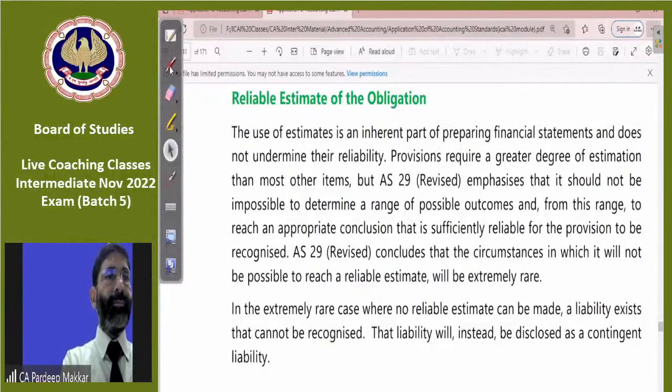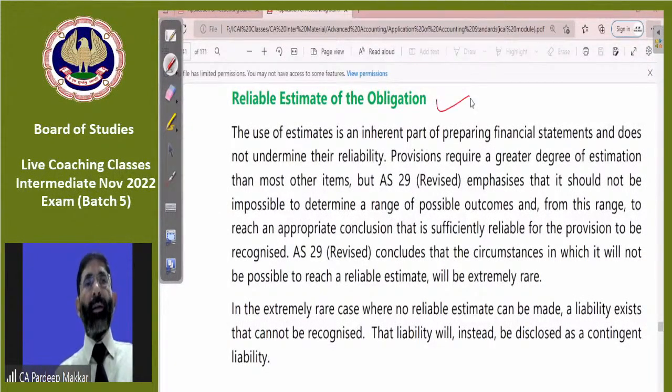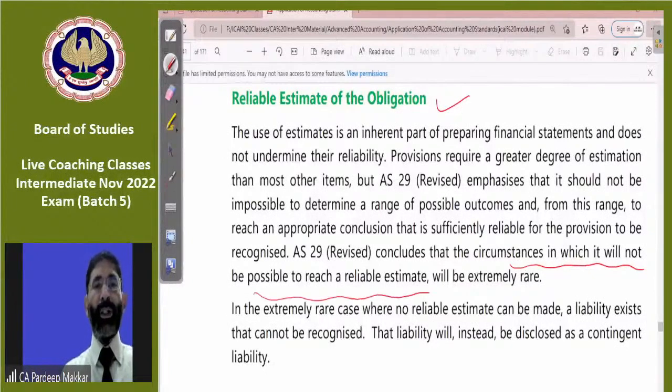This is good. What is interesting to say? Reliable estimate of an obligation. He says if we can make a reliable estimate of an obligation, then it should be entered in the books of accounts. So AS 29 revised concludes that the circumstances in which it will not be possible to reach a reliable estimate will be extremely rare.